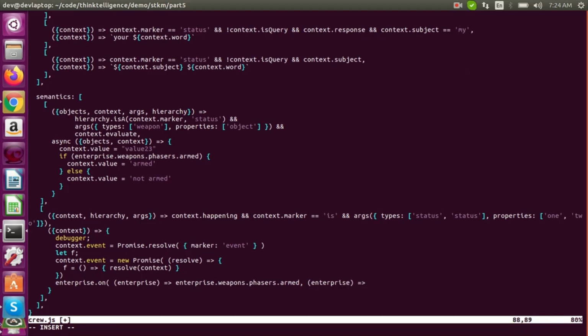What do we want to do? Oh, we want to resolve. We want to say the event happened. So we'll just call this F function. Yeah, no, that's right. So when this condition becomes true, then we'll call this F function, which will resolve the promise and pass in the context. Okay, so it's that business.